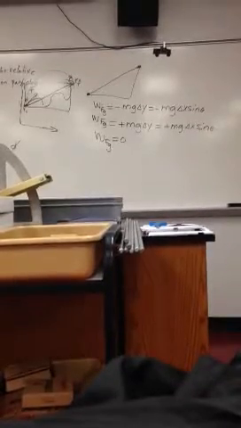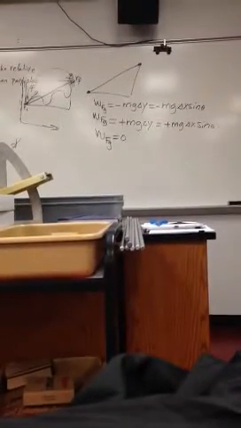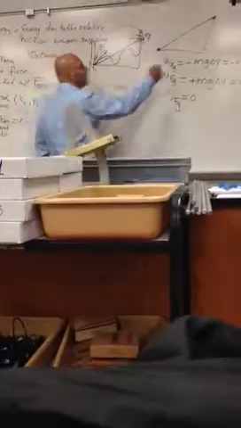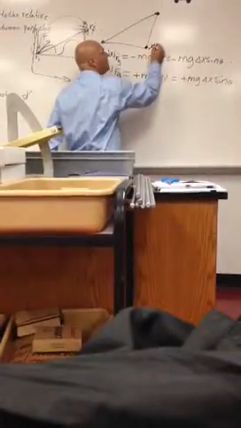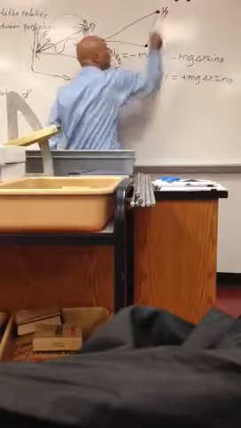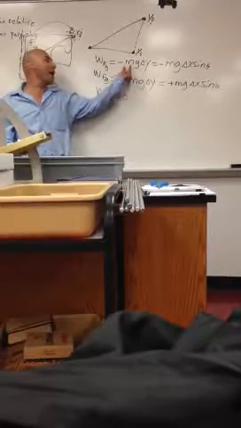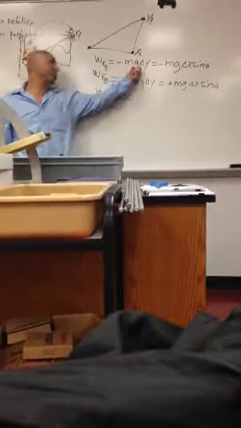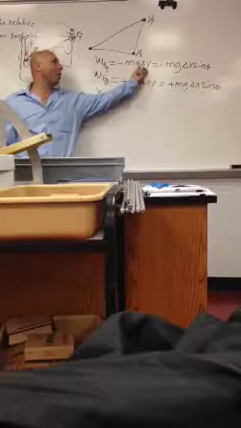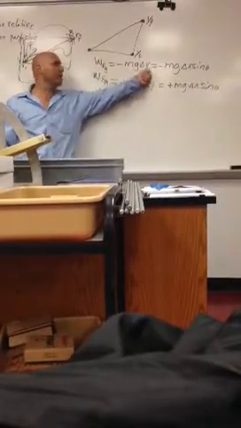Secondly, the formula of the work done by the gravity is negative mg delta y. This is my y initial, and this is my y final. In the formula, m is constant, g is constant, and we have y final minus y initial.